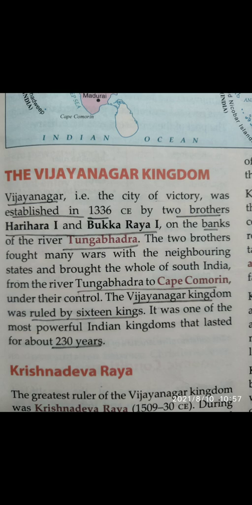Now the two brothers fought many wars with the neighboring states and brought the whole of South India from the river Tungabhadra to Cape Comorin. Cape Comorin is the southern tip, known as Kanyakumari today. The Vijayanagar kingdom was ruled by 16 kings, and it was one of the most powerful Indian kingdoms that lasted for about 230 years. It was based in the Deccan Plateau of South India, and the Bahmani kingdom was also the first independent Muslim kingdom of the Deccan, based in South India.